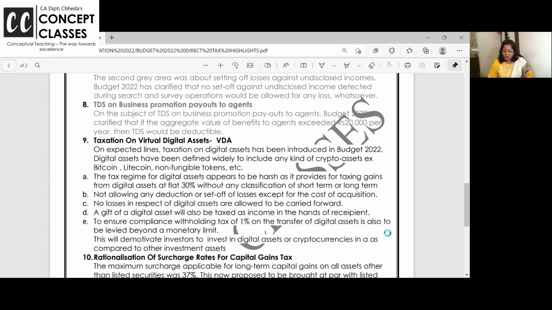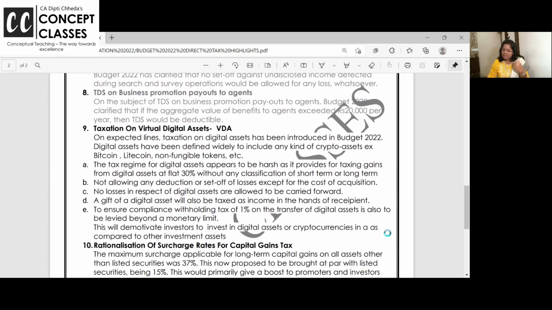Now, TDS on business promotion payouts. You know, business related promotional payment, you give it to an agent. So you have to deduct TDS under 194C, sometimes 194H, if these business promotion payments exceed 20,000 in a year.